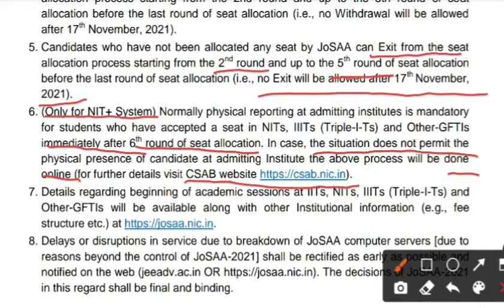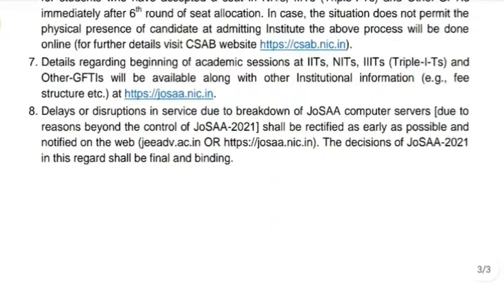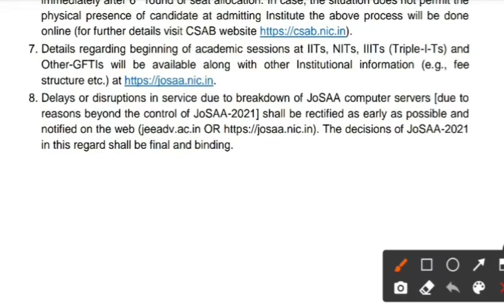They also said that the beginning of the academic sessions, along with other institutional information, is also given in JOSA. If the JOSA system suddenly has delays or disruptions occur in the server, they will rectify it as early as possible. So don't worry. And also they have said the decisions of JOSA 2021 will be final and binding. We cannot change it further.